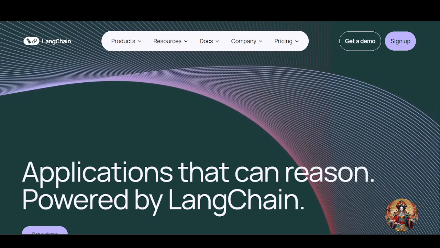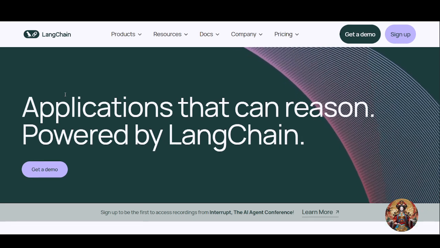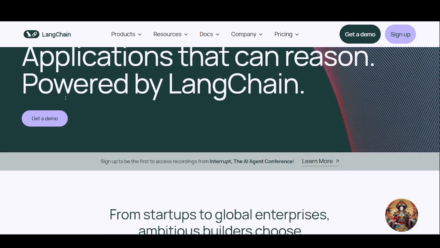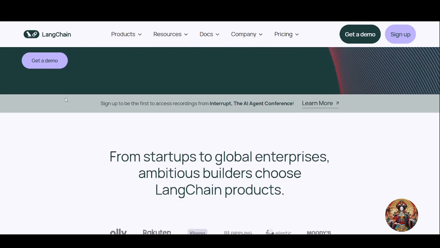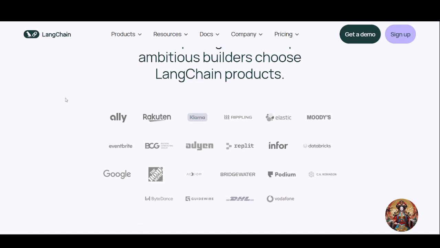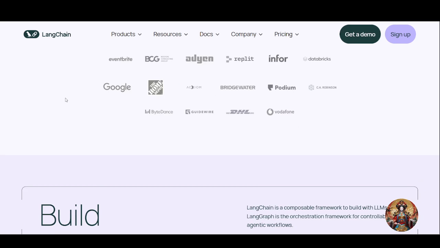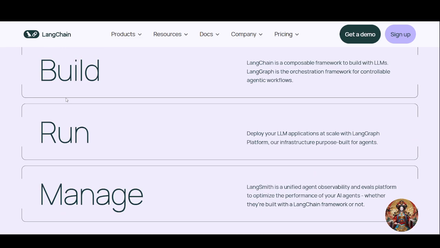So, first of all, let's talk about LangChain. LangChain is a developer-focused open source framework to help you create applications using large language models like GPT-4, Claude, etc. If you are looking to build something complex, think chatbots, code analysis tools, or summarization apps, LangChain is made for that. Now, what makes LangChain so powerful?